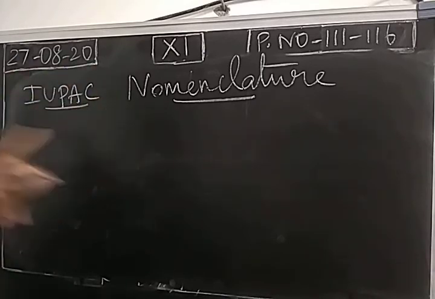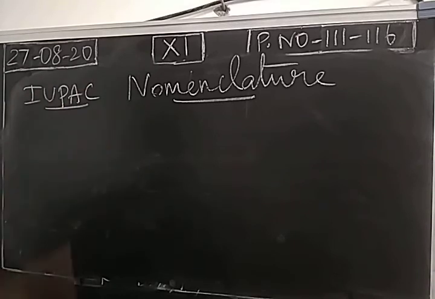This is the Union of Chemists, scientists doing research in the field of chemistry. They have framed some rules to give the name. So the method is called nomenclature. Nomenclature means the method of giving name for the compound, which is given by IUPAC.